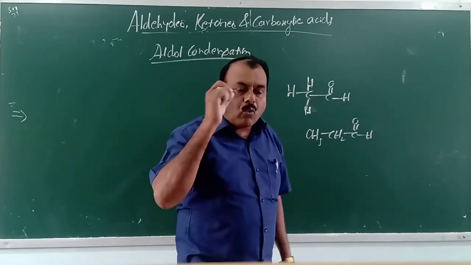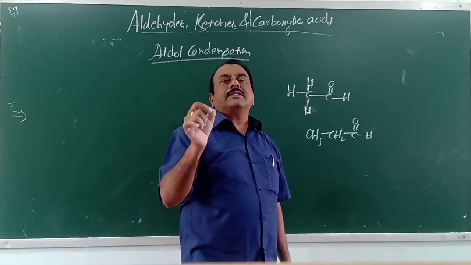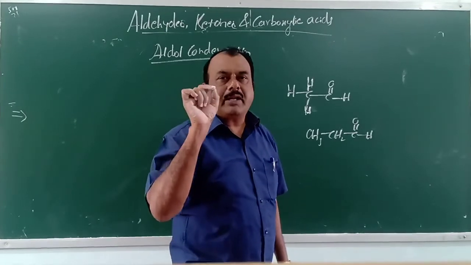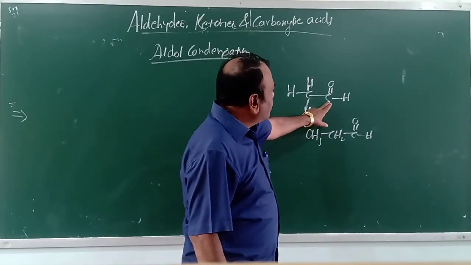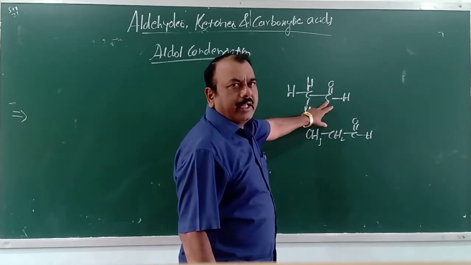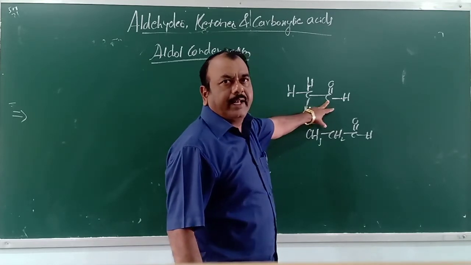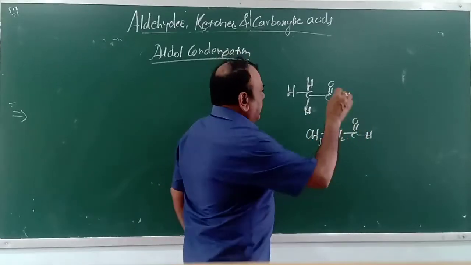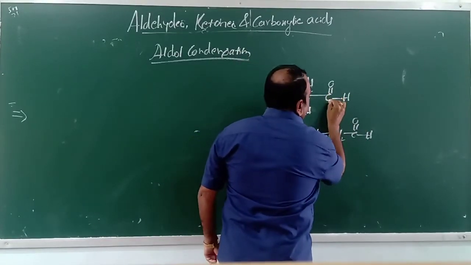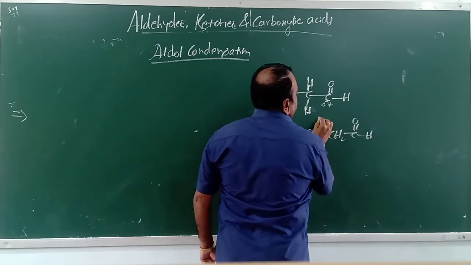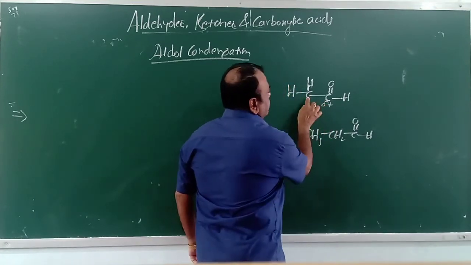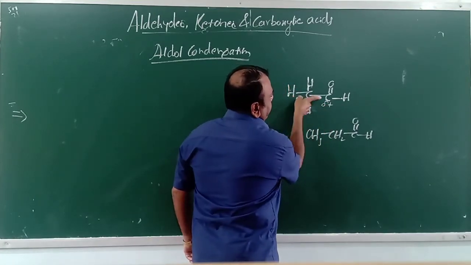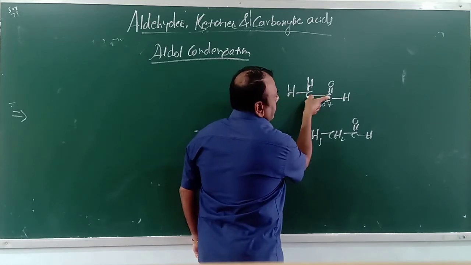Next question, why are alpha hydrogen atoms acidic? The simple reason is the strong electron withdrawing nature of the carbonyl carbon. As I said, this carbonyl carbon possesses delta plus character. This induces the neighboring carbon atom. Electrons tend to move towards this carbon atom.